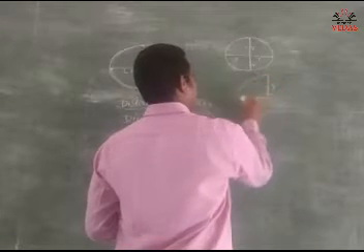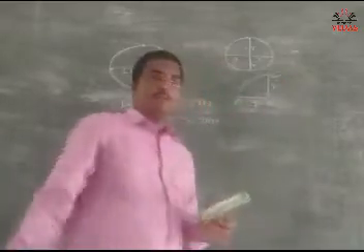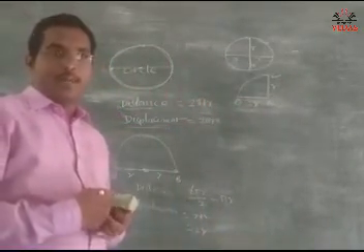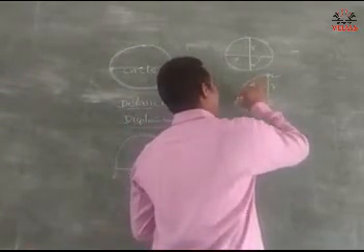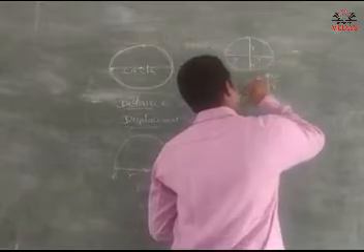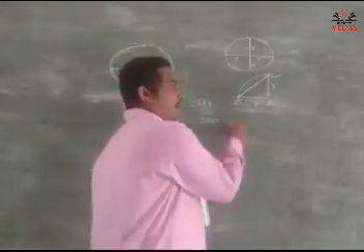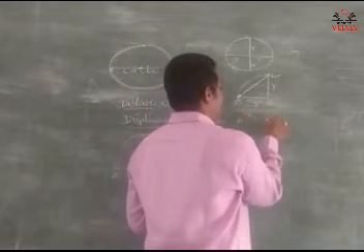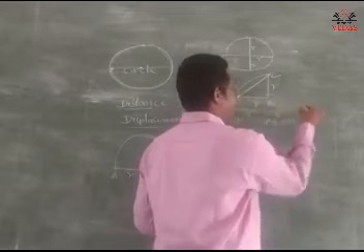Now let us take points A, B and C. Here we need the vector. So what do you want to do? Join the initial point and the final point, join A to B. Say yes or no? According to Pythagoras theorem, AC square is equal to AB square plus BC square.